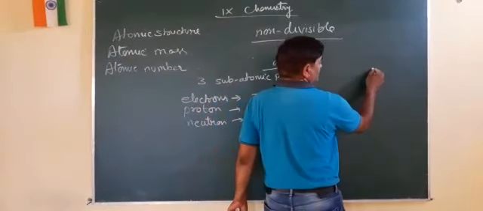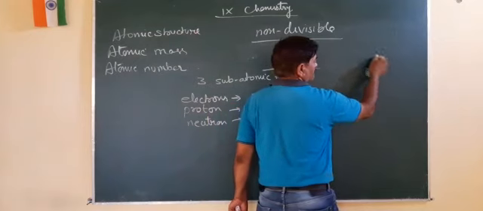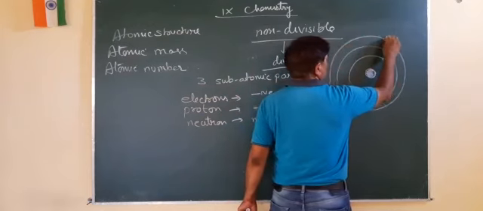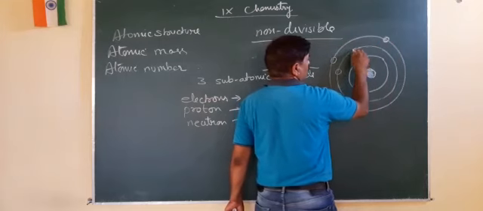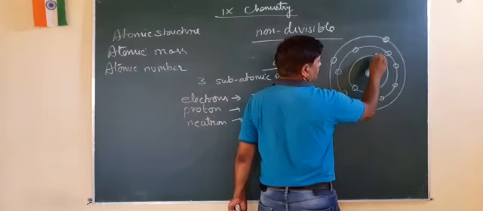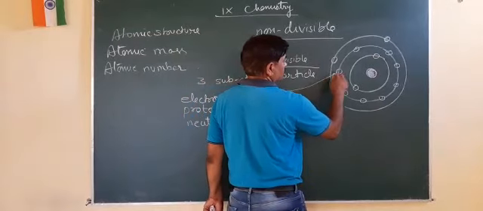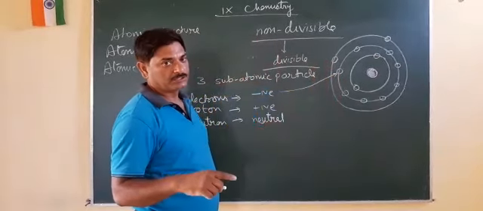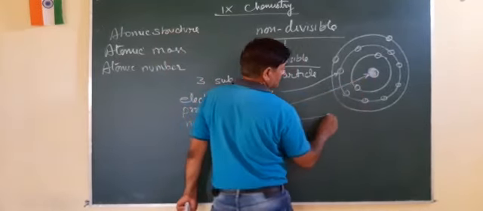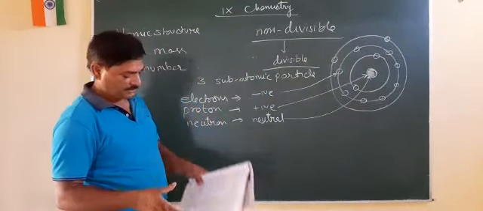According to Rutherford, there is a nucleus in the center of the atom, and there are a large number of shells around this nucleus, in which electrons are revolving all around. So the first thing is that electrons are present in the shells around the nucleus, and electrons are negatively charged. Protons and neutrons are present in the nucleus of an atom.